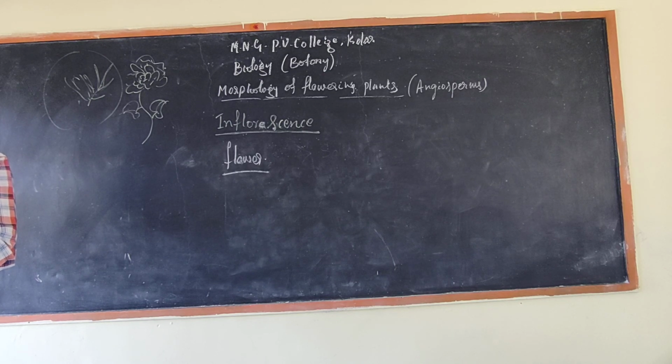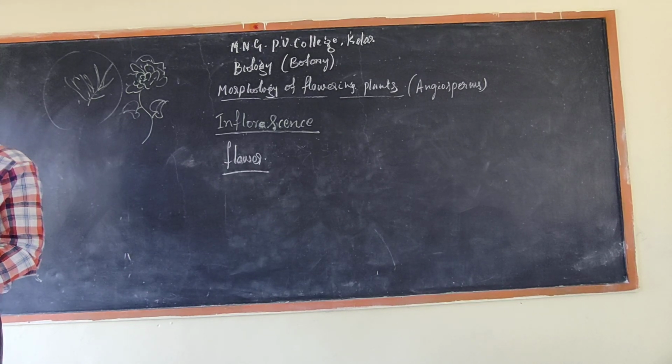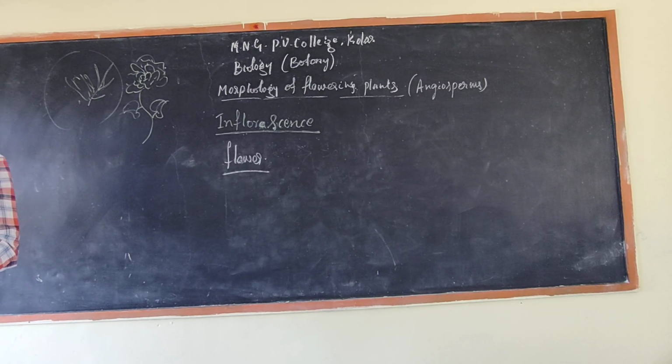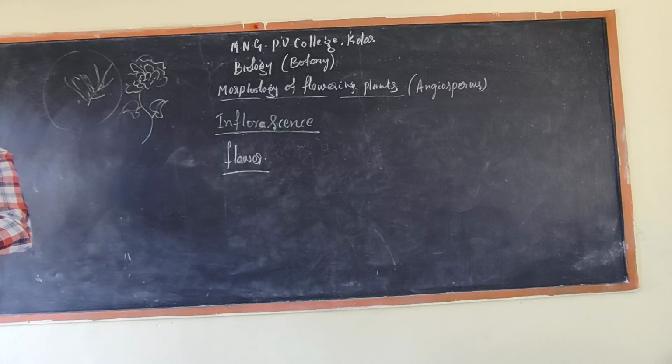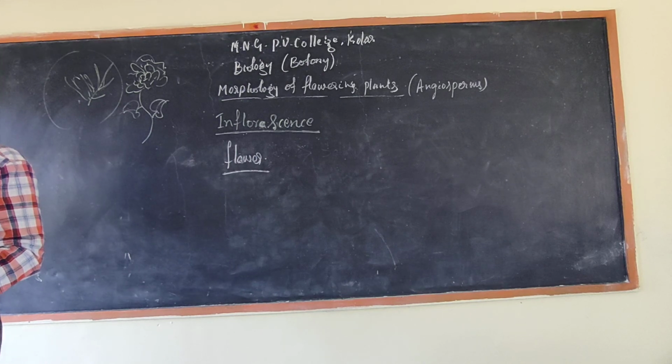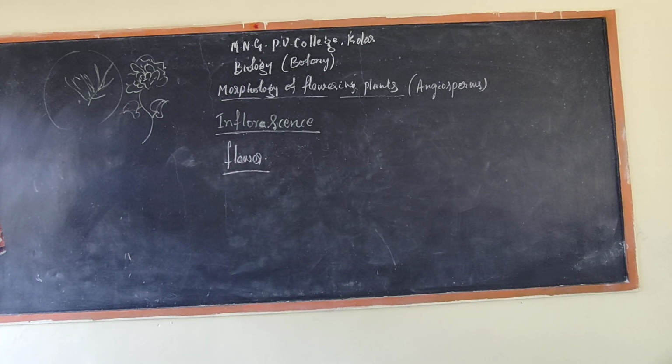Here are a few more examples of flower explanation, that is the technical terms, the symmetry of the flower and the characteristics of the flower. See, all these things you can remember. Mainly you should remember the stalk or pedicel, the flower stalk.